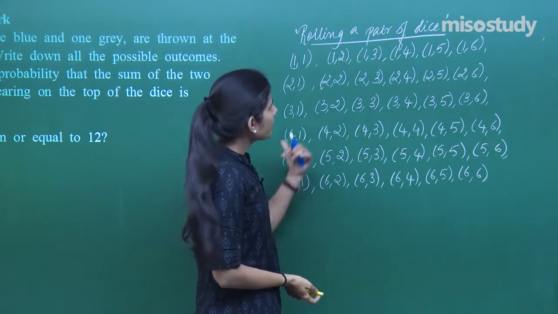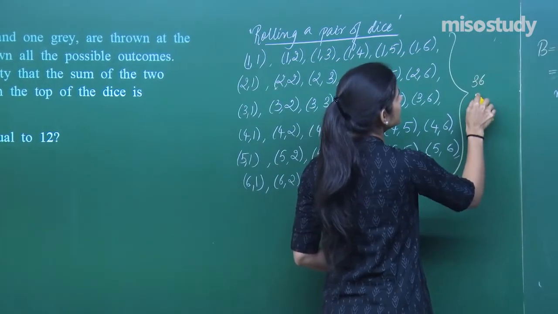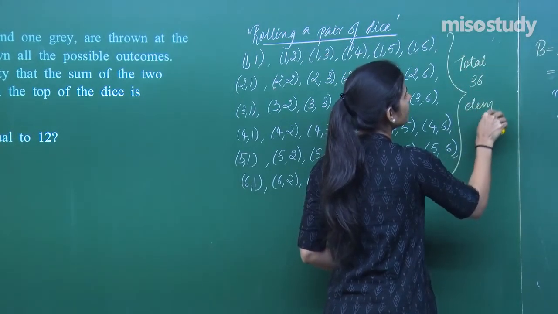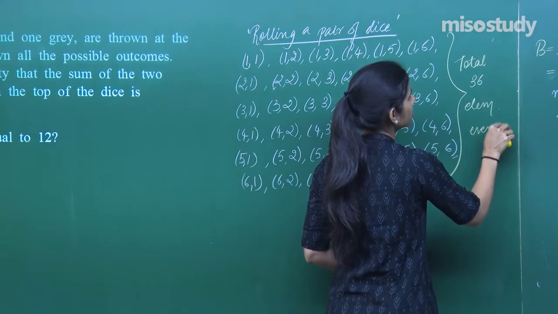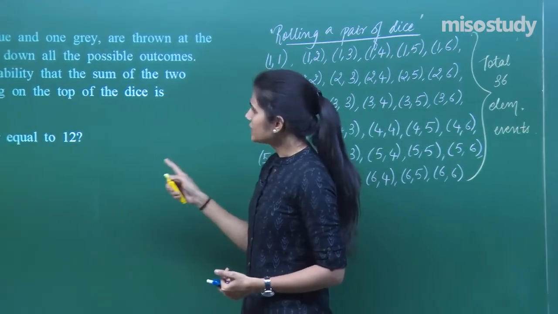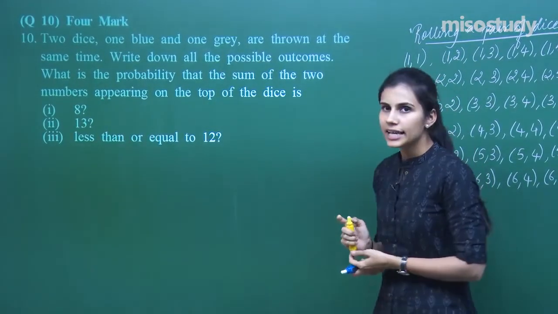Clear? So, there are 36 possible outcomes. You can count, 36 elementary events are there which are my possible outcomes associated with this experiment. What is the probability that the sum of the two numbers appearing on the top of the dice is 8?